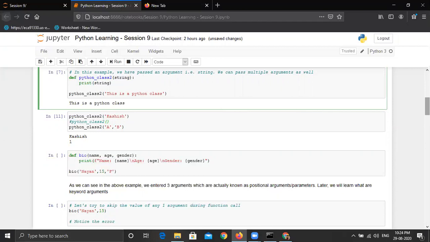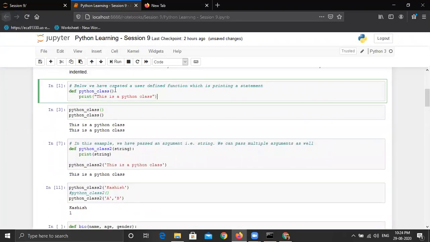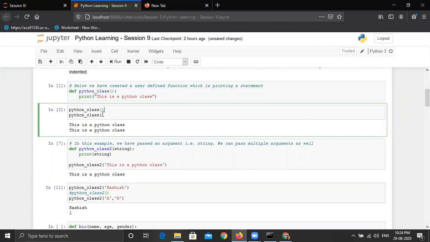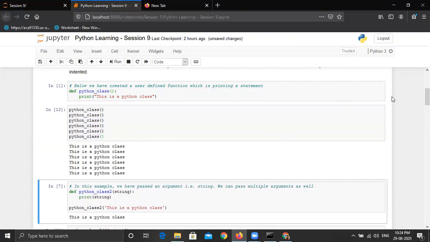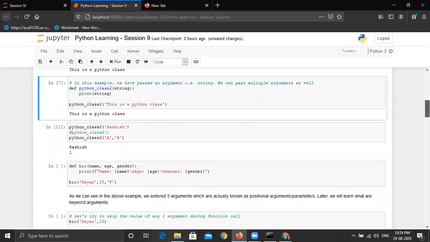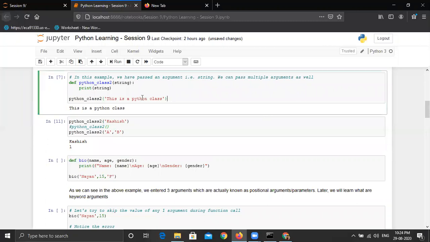It will help us because in the upper program there was no argument, and we were always printing the same statement because it is not dynamic. So every time we call Python class with no argument, even maybe 10 times, it will print the same value. You can see. So this is the static value that it is printing, but here we have gone one step ahead and are printing it dynamically.